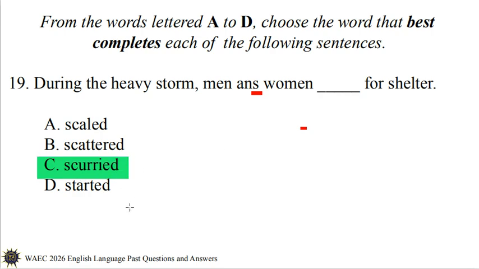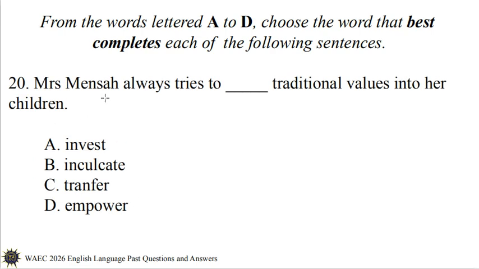To number 20, which is the last question. In this video, Mrs. Mensah always tried to dash traditional values into her children. A. Invest. B. Inculcate. C. Transfer. D. Empower. I am not going to answer this question by going through the meanings of all the options.